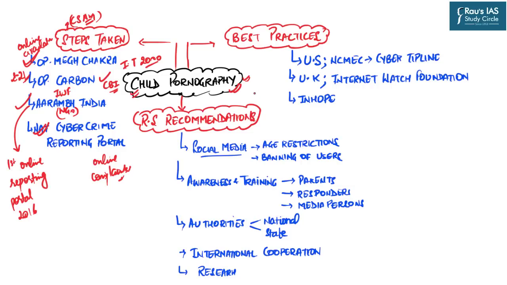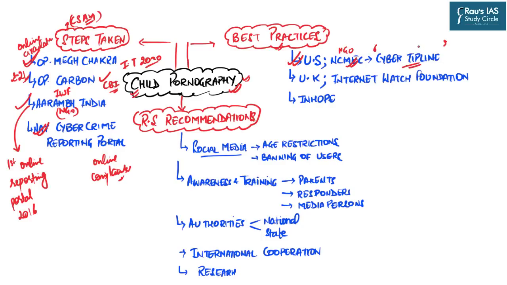Therefore, there are certain best practices which need to be adopted by our government. There are certain innovative steps being taken in other parts of the world. For example, in the US, NCMEC, which stands for the National Center for Missing and Exploited Children, a non-profit organization, operates a program known as the CyberTipline.